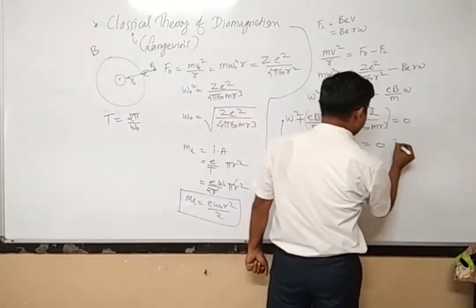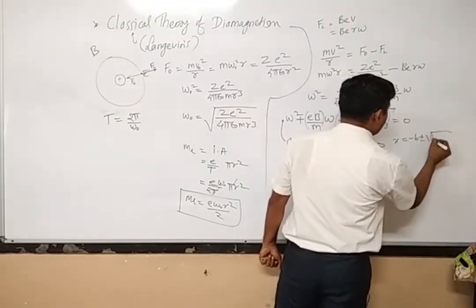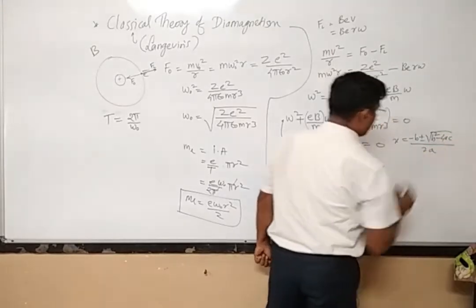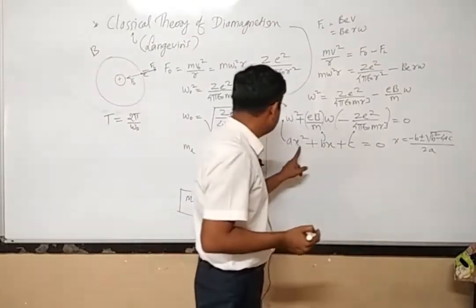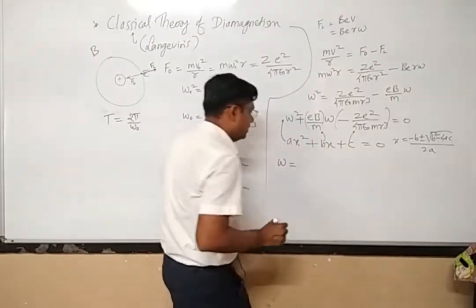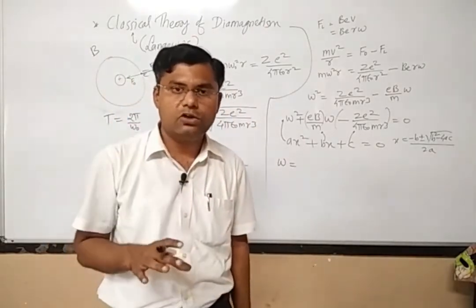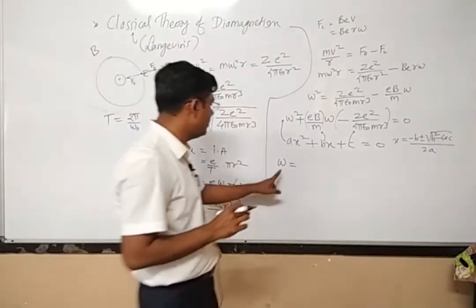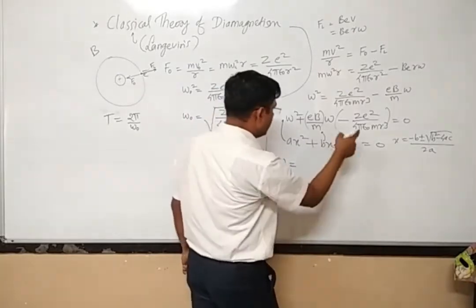We know how to find out the roots of this particular equation. Here I will write x is equal to minus b plus minus under root of b square minus 4ac, divided by twice a. Now let us put the values. Instead of x, what I am having? Omega. Omega is nothing but the modified angular velocity of the electron in presence of external magnetic field.